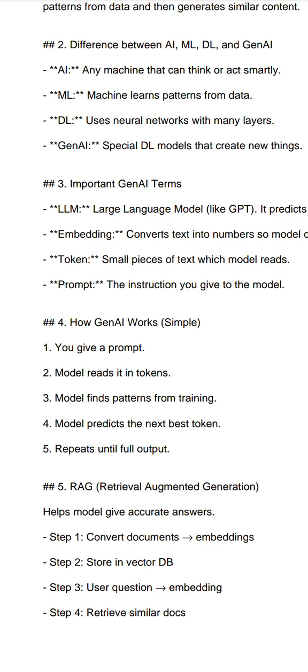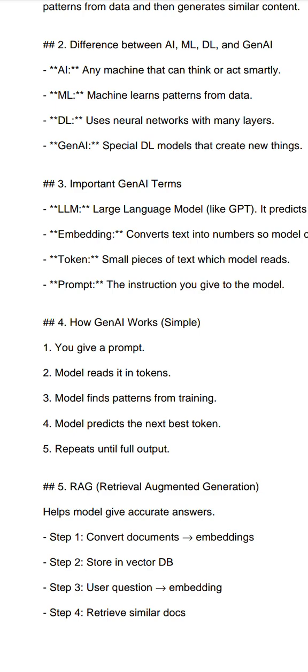So what is a token? A token is a small piece of text which the model reads. When you write anything, it is converted into pieces and we call them tokens.